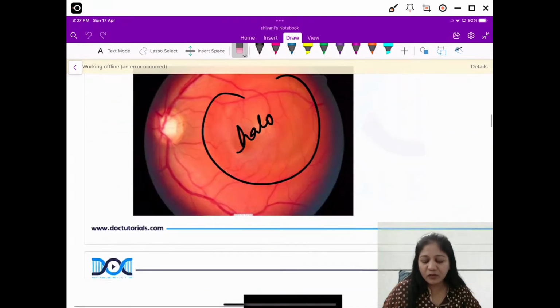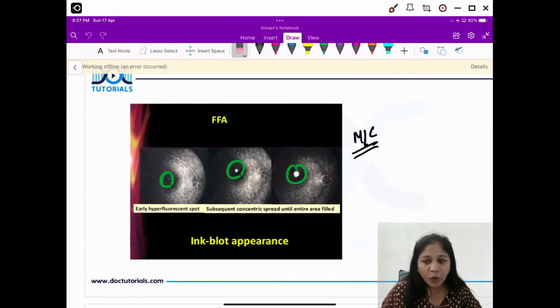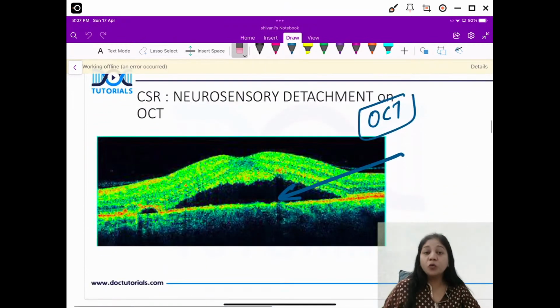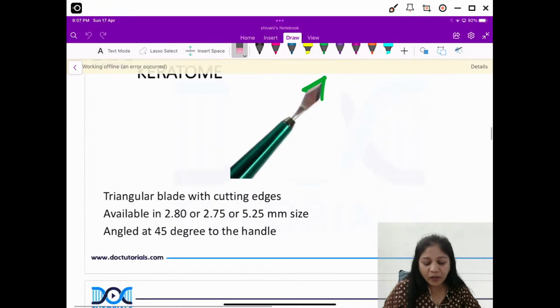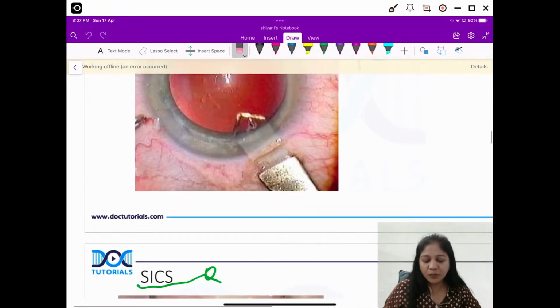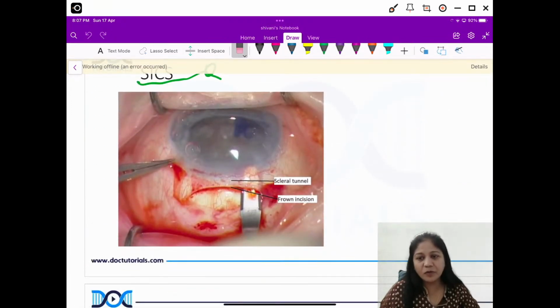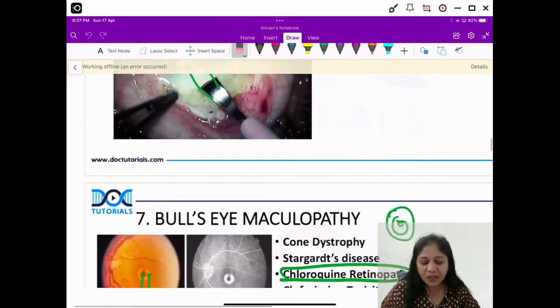We discussed the halo reflex. We talked about ink blot pattern also. Next is the fluid gets collected in the subretinal layer on OCT. We have discussed about two instruments, keratome for clear corneal incision in the cornea, and we spoke about the tunnel which we create from the crescent blade in small incision surgery.